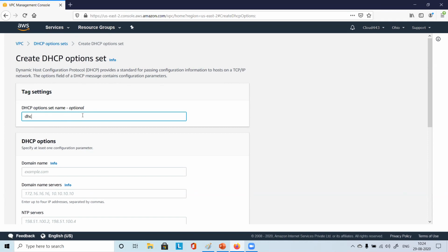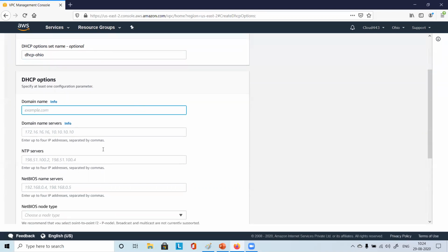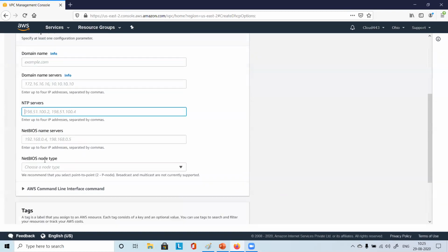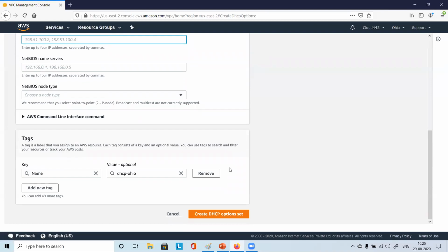DHCP-Ohio, I'll give. Mine is Ohio region. Here you need to give some example.com or some kind of domain name. That domain name will be taken. You can give some NTP server details, whatever you want for your DHCP option. Right? So like that.